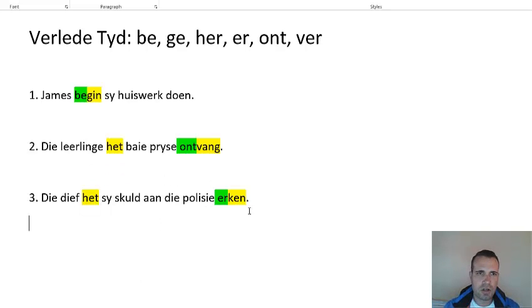Nothing else changes. No ge on verbs starting with be, ge, her, er, ont, ver, and mis is the other one. Do not put a ge on one of those verbs.